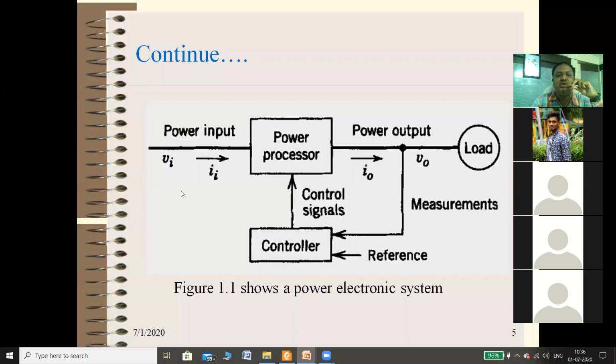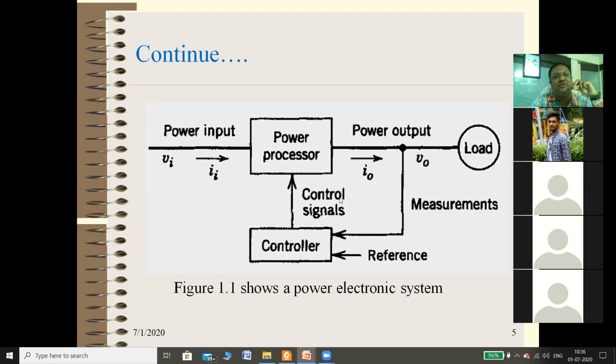So a rectifier is also a converter, but rectifiers are not called converters. Converters are basically high power converters. Very large power is converted from AC to DC, DC to AC, AC to AC, or DC to DC. So AC to DC is called a converter, DC to AC is called an inverter, and DC to DC and AC to AC are called choppers.